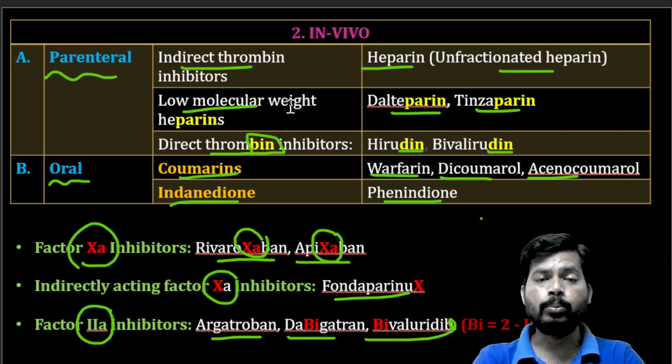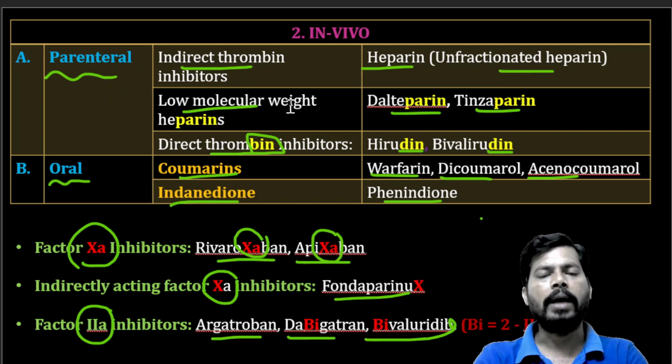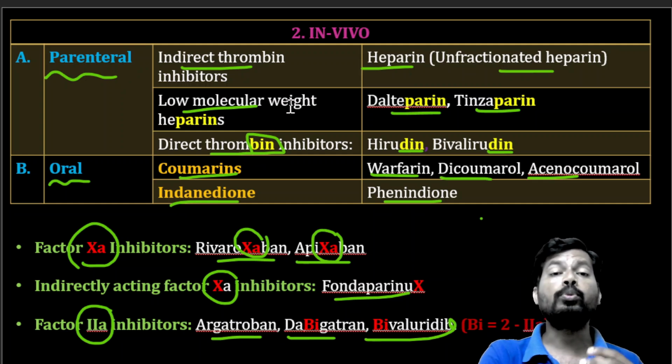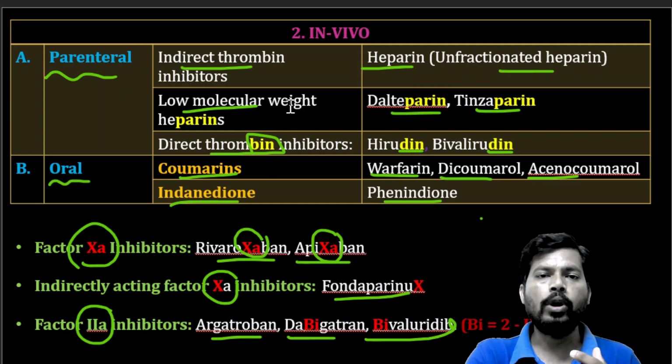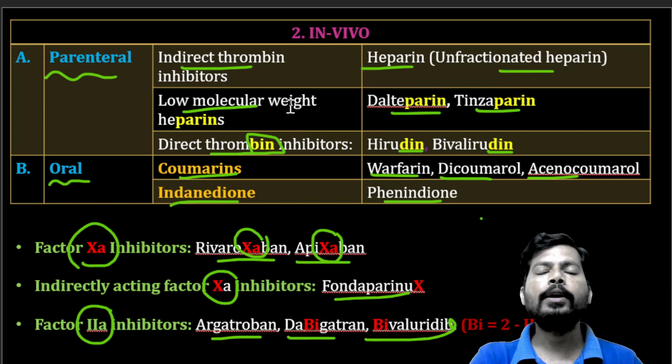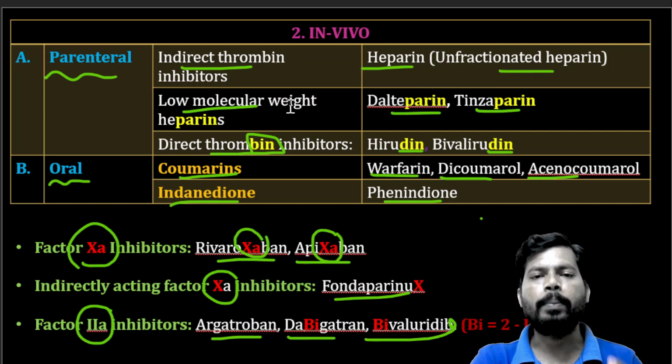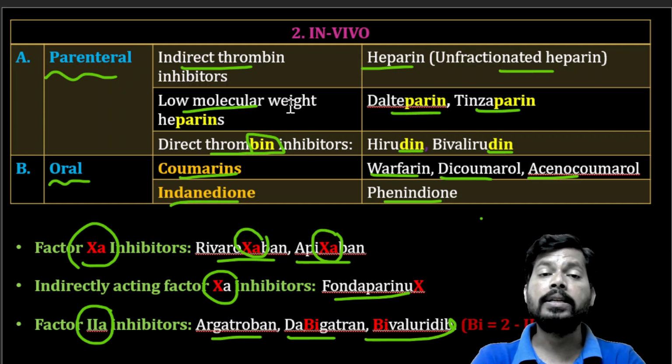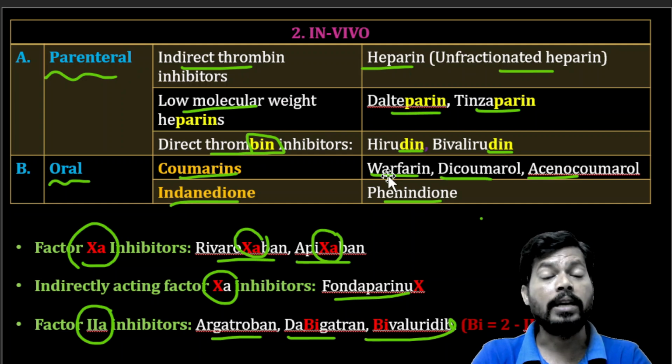Low molecular weight heparin compounds have excellent pharmacokinetic properties compared to high molecular weight heparin, because high molecular weight heparin has poor absorption and distribution, but low molecular weight heparin has good pharmacokinetic parameters. The antidote for excess or poisoning of heparin, the antidote for overdose of heparin, is protamine sulfate. Heparin is an acid, protamine sulfate is a base. And the antidote for overdose of warfarin is vitamin K, a natural coagulant. Vitamin K is the antidote for warfarin poisoning or overdose.